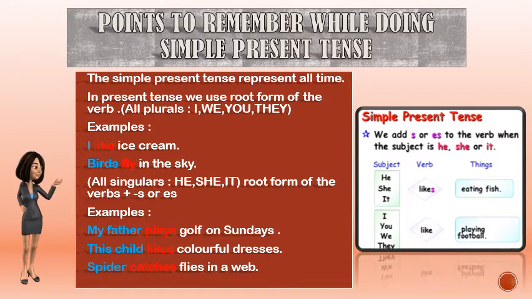This child, singular, so we are writing likes. Spider catches. So children, the thing to remember is that we add s or es to the verb when the subject is he, she, or it.